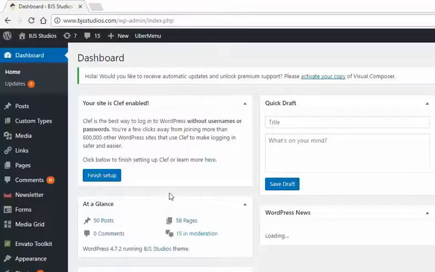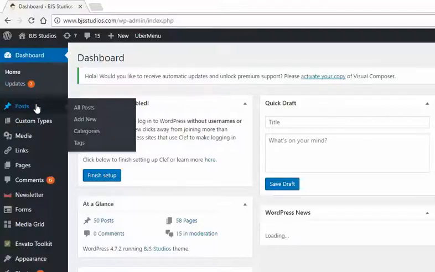Today we're going to be learning how to create your very first post. So to get started, the first thing you want to do is get to your WordPress dashboard. And we're going to go ahead and find the Posts option, which is here on the left panel.